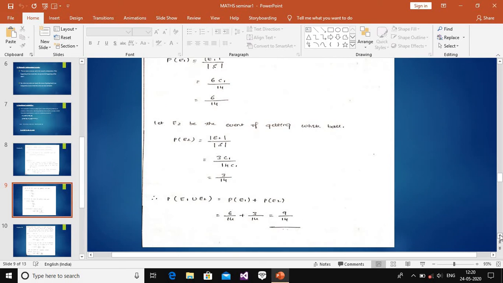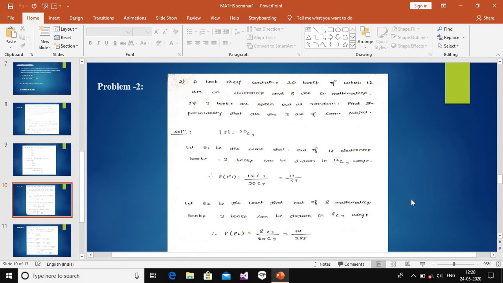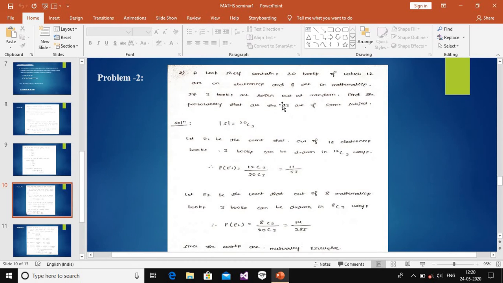We are going to another type of problem. The second problem is: a bookshelf contains 20 books, of which 12 are electronic books and 8 are mathematical books, and 3 books are taken at random. Find the probability that the 3 books are of the same subject.